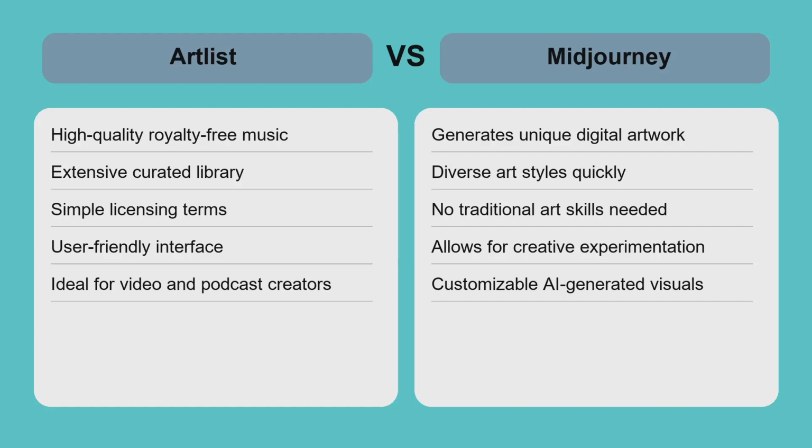Choosing between Artlist and Midjourney depends on your creative focus. If your priority is sourcing high-quality, royalty-free music and sound effects with straightforward licensing, Artlist is the clear choice. It fits seamlessly into video production workflows where audio is critical. On the other hand, Midjourney excels for those who need original AI-generated visuals and artistic concepts. It enables rapid ideation and unique imagery, but requires some skill in prompt design.